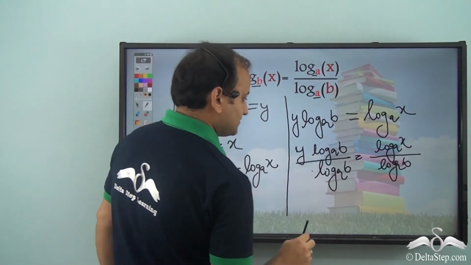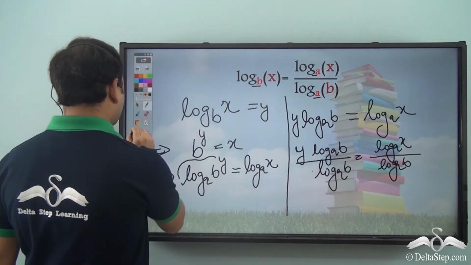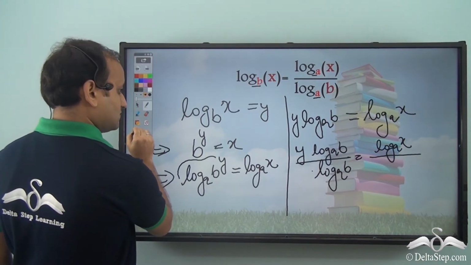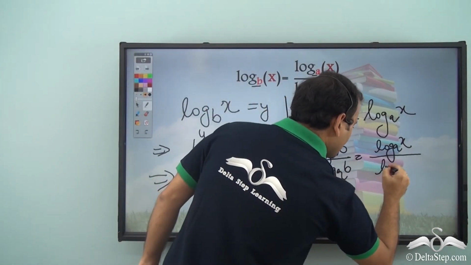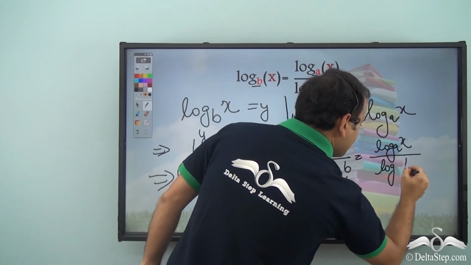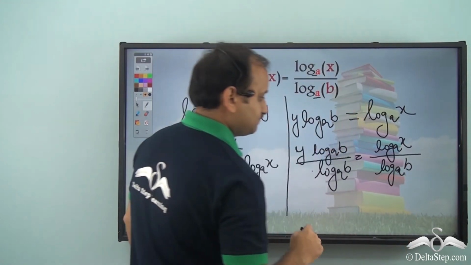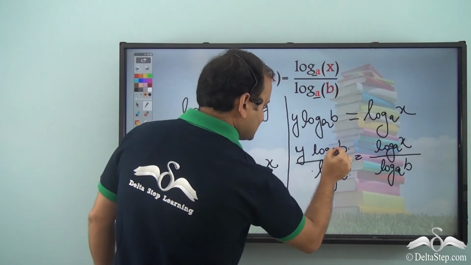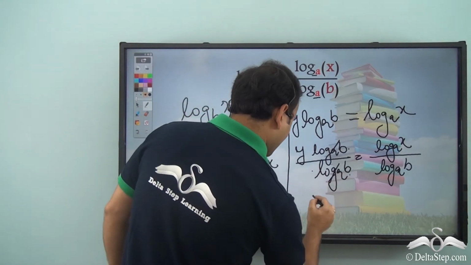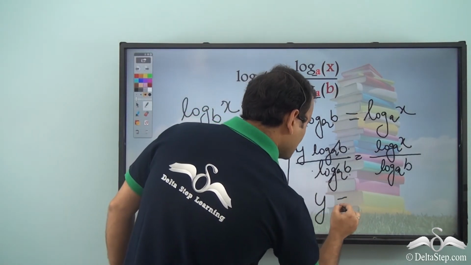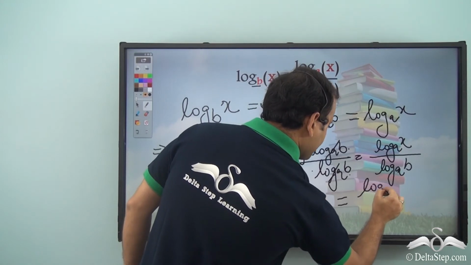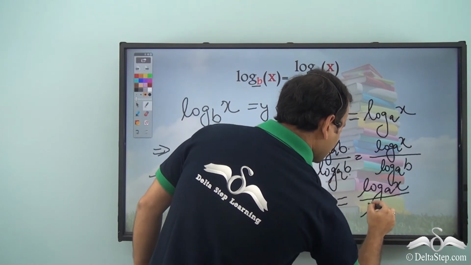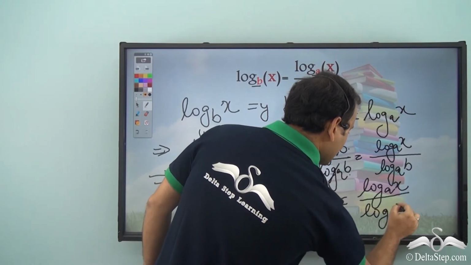Now, we see that here numerator and denominator are the same, so they can cancel each other out. So, the final answer here is that y is equal to log x to the base a by log b to the base a.